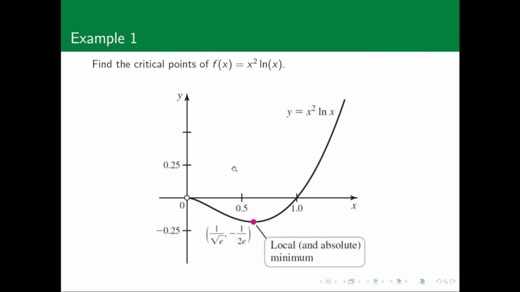If we take the graph of the function, we're going to have that 1 over the square root of e produces a y value of minus 1 over 2e. And that reflects in a local minimum for the function.